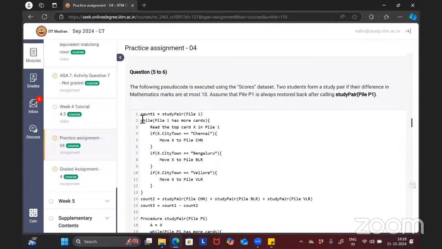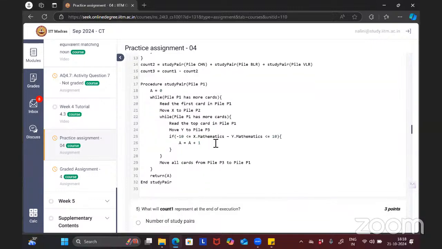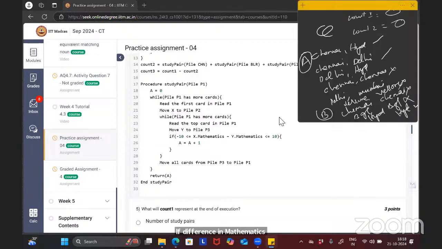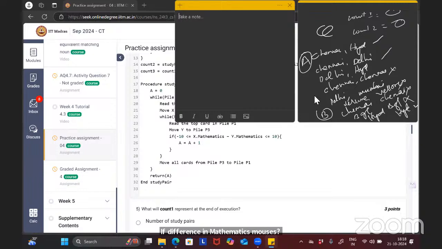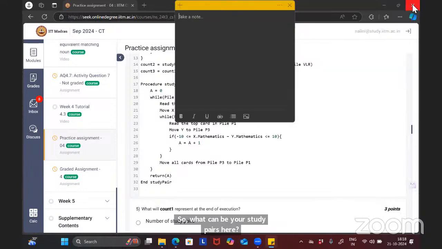Let me explain you this question. What is count one? Count one is nothing but study pairs of pile one. A study pair is formed if the difference in mathematics marks is 10. It can be at least or at most. So what can be your study pairs here? It can be from any city, no? Study pairs can be from any city.